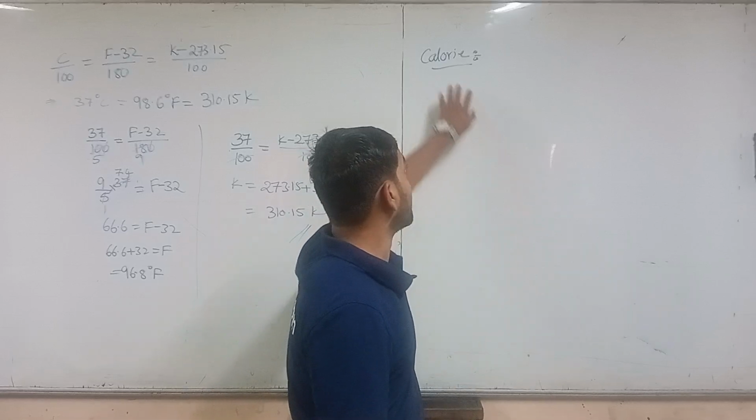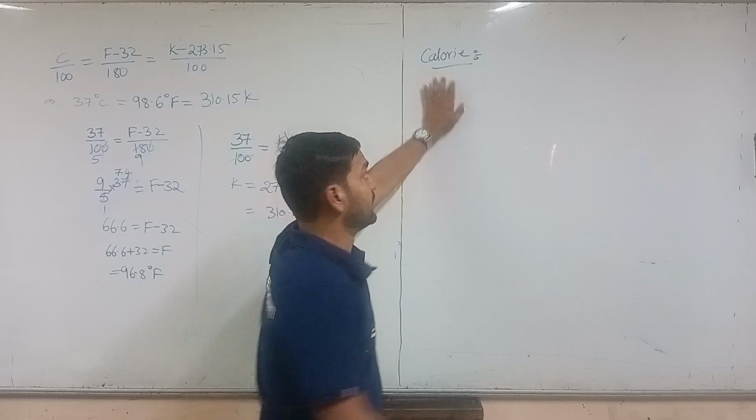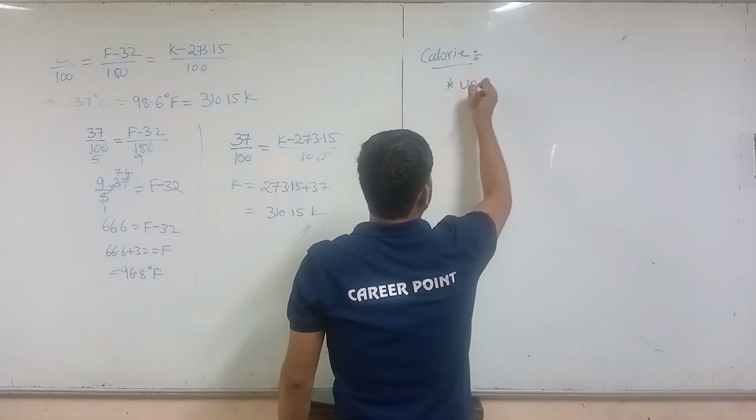So here calorie is also a unit of energy.